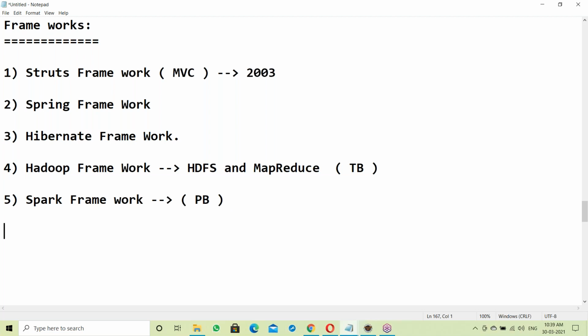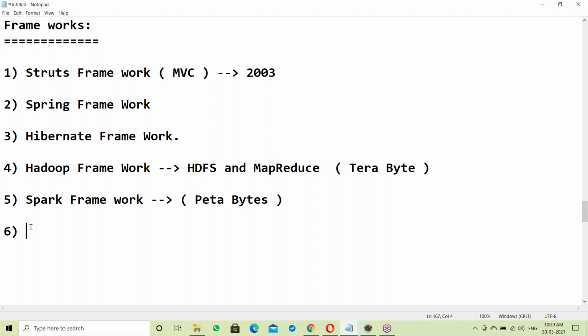Okay. Next, sir, this TB and PB, what do they stand for? TB means terabytes. Terabytes of data. So this one handles like MB, GB, TB, and then petabytes of data.